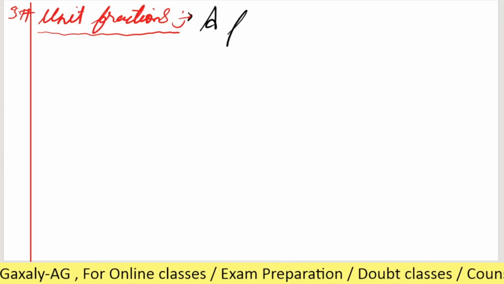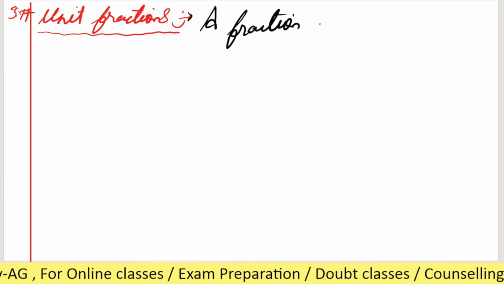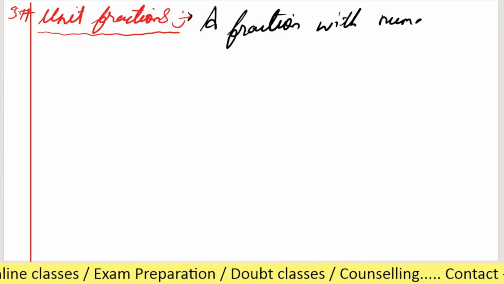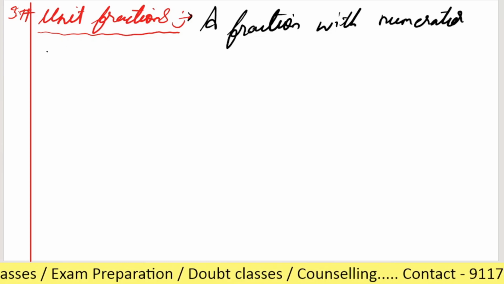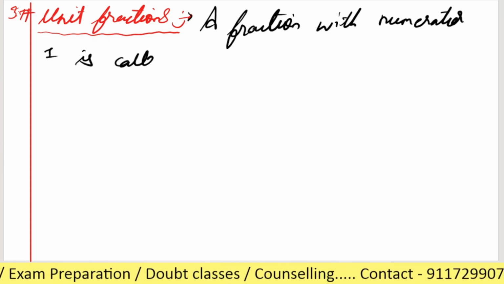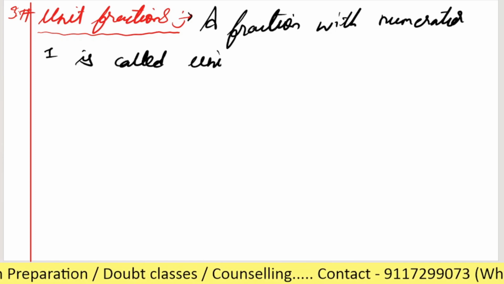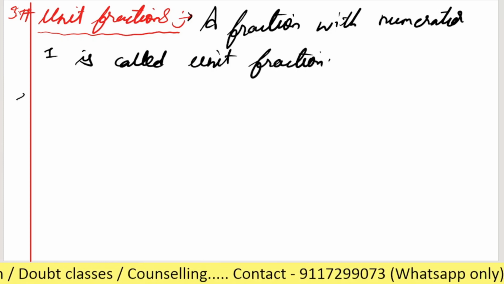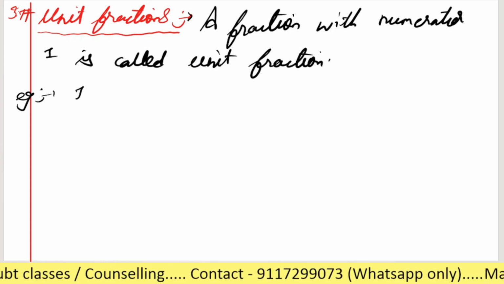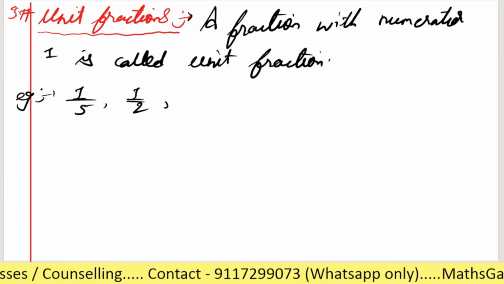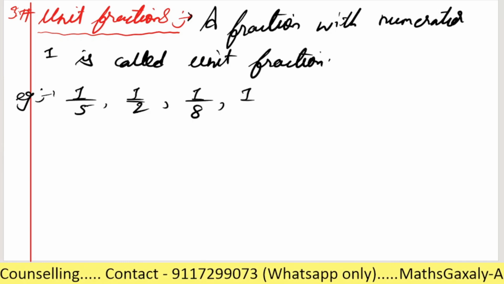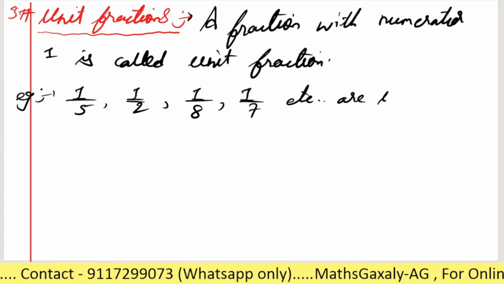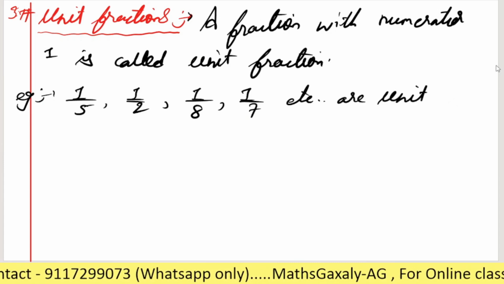What we say is, a fraction with numerator 1 is called a unit fraction. As an example we can say that 1 by 5, 1 by 2, 1 by 8, 1 by 7, etc. are unit fractions.